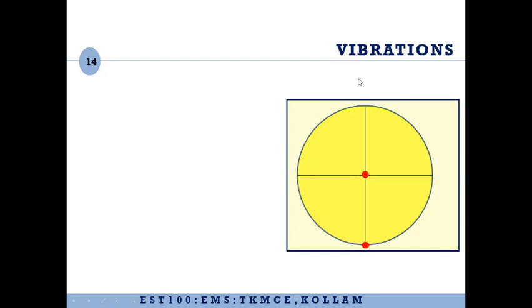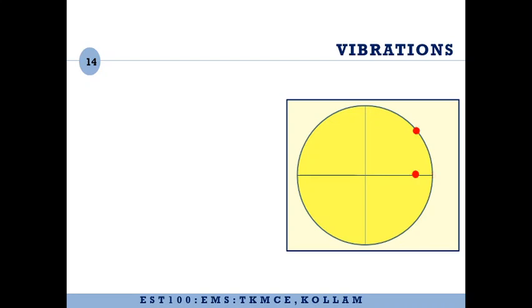As the particle started moving from here, this projection was moving in this direction and reached some extreme position. And when the particle moved from here till here, the projection retraced back to the mean position. Now again, when the particle is moving in the other direction, the projection is moving to the other extreme.